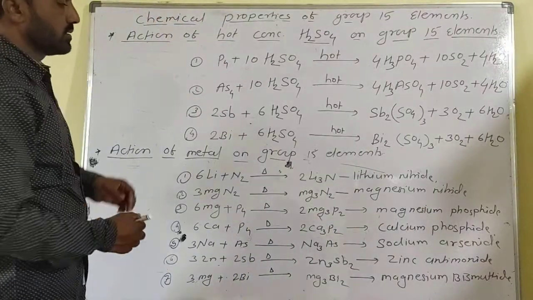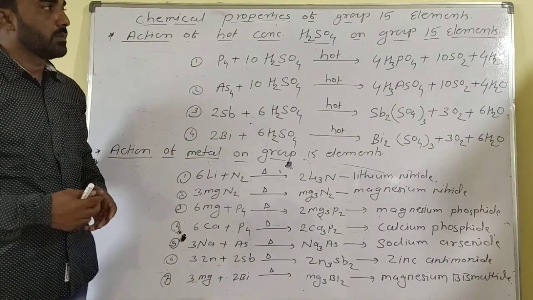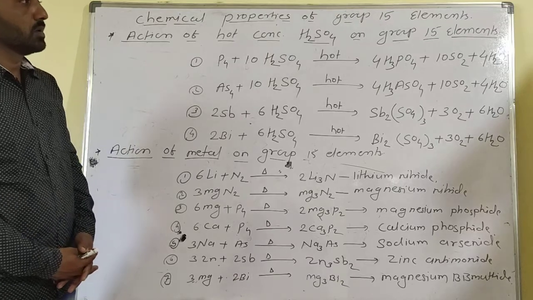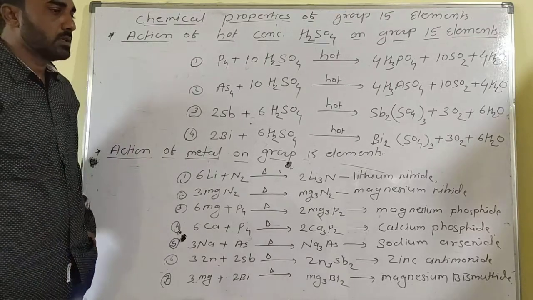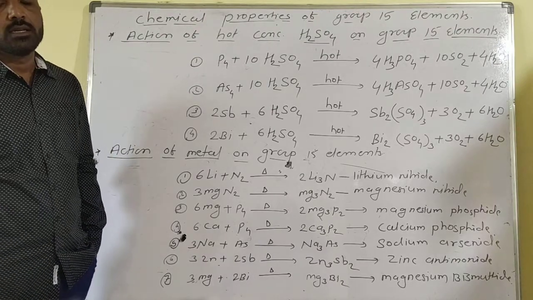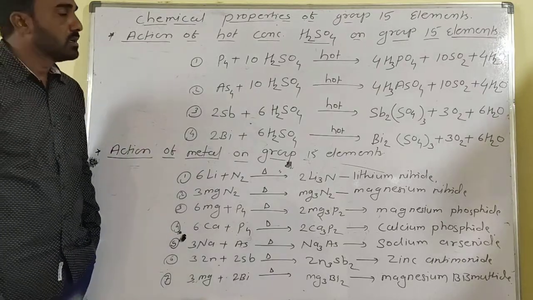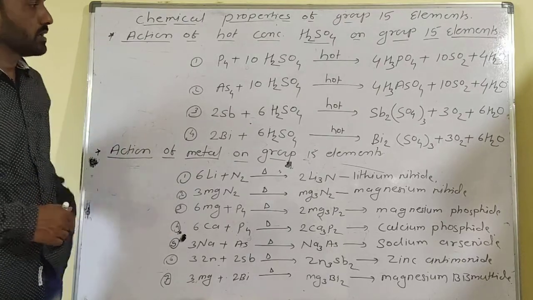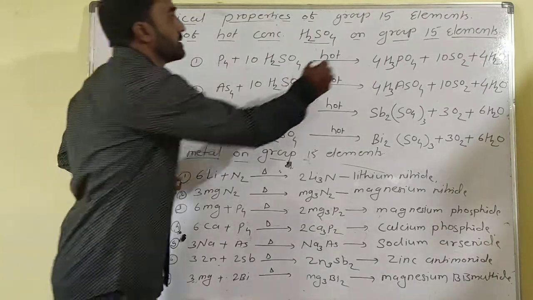Good morning, friends. Today, in the next lectures, we will continue with chemical properties, including the different types of points. In the previous lectures, we discussed two points of the chemical properties: first, action of air, and second, action of nitric acid in group 15 elements.